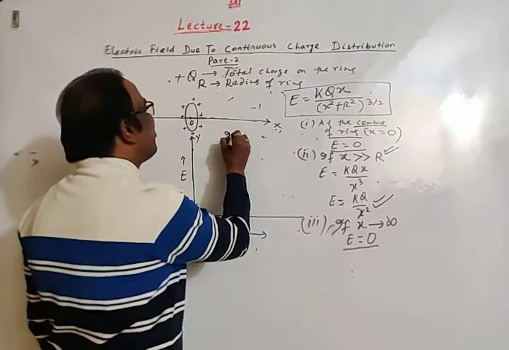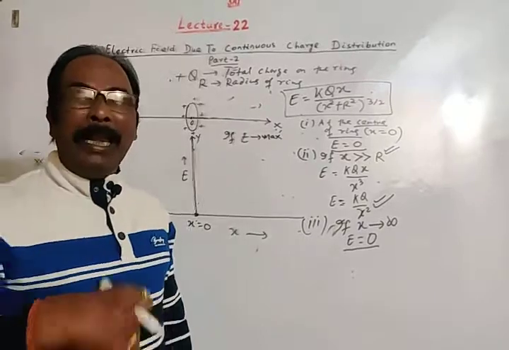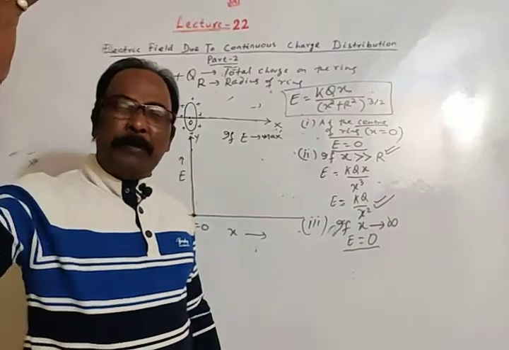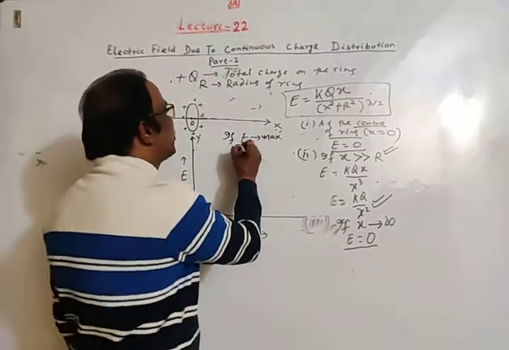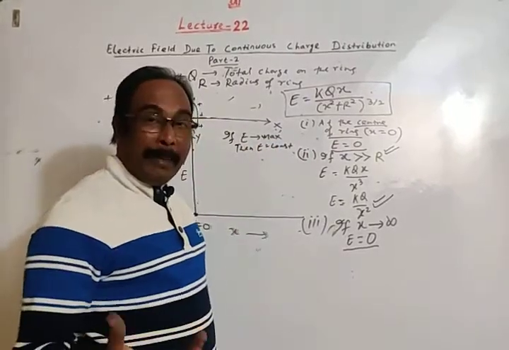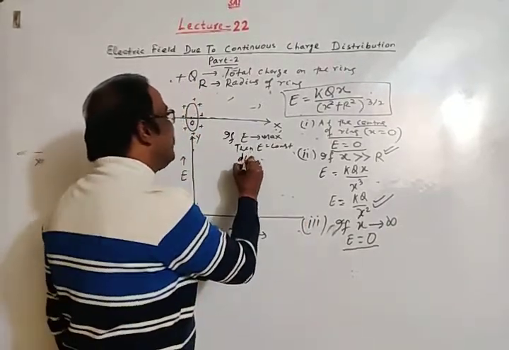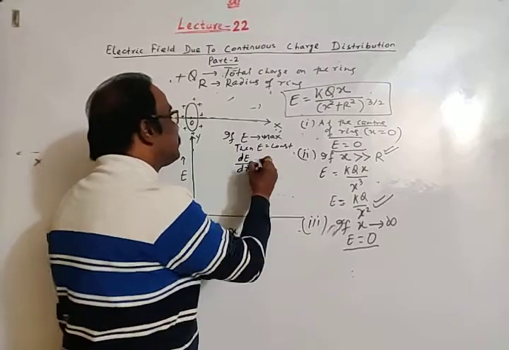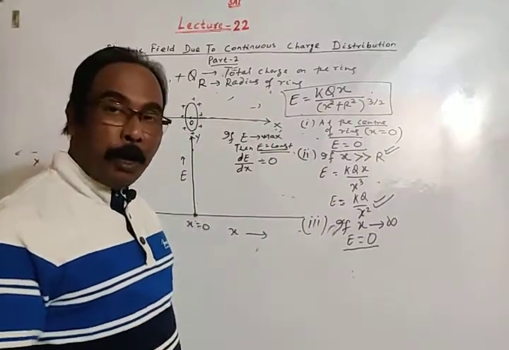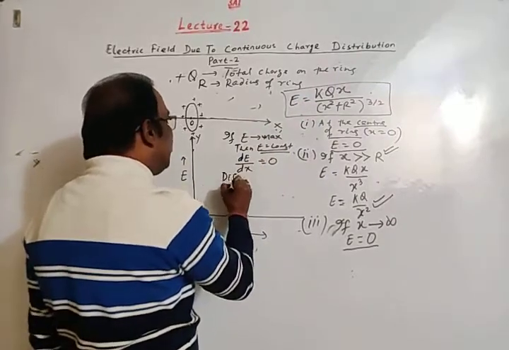See, the basic concept: if electric field is maximum, then electric field is constant. Any maximum is treated as constant. If E is maximum, then E is constant. And as we know, differentiation of any constant is 0. Then differentiation of electric field with respect to distance x will be 0, since electric field is maximum and is treated as constant.